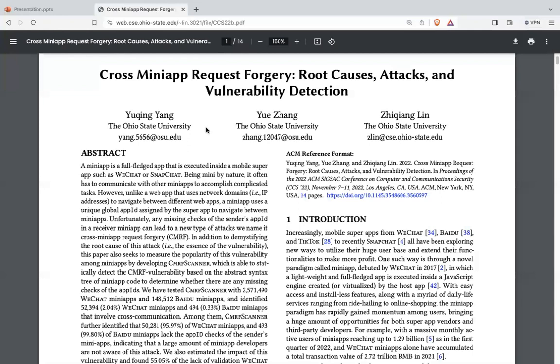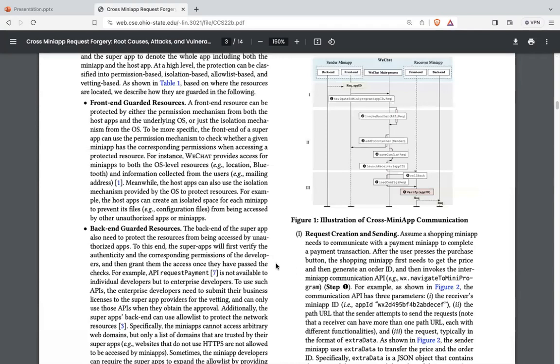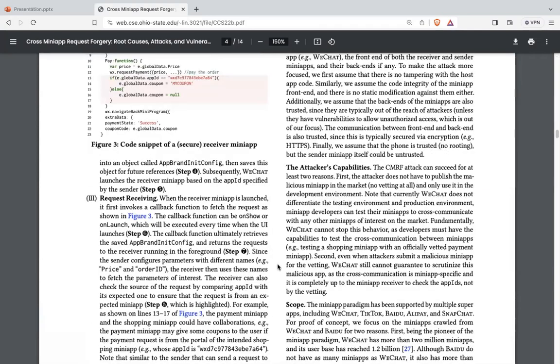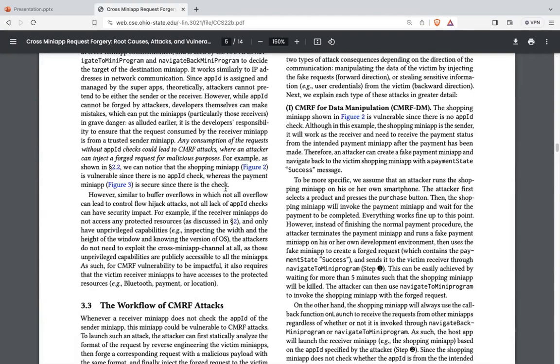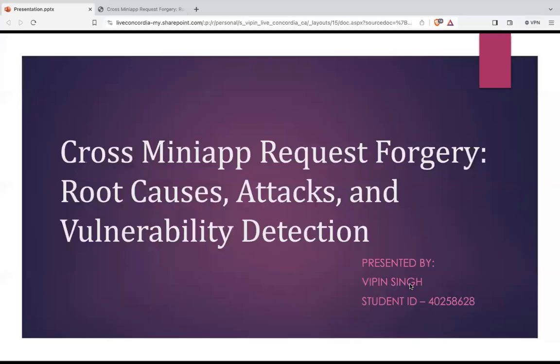This is the research paper that I'm going to discuss: Cross Miniapp Request Forgery, the root cause, attacks and vulnerability detection. This research paper was published by 3 people from the Ohio State University, as you can see on the screen. It is a 14-page research paper, and I'll be discussing everything mentioned in it. So let us start with the presentation.